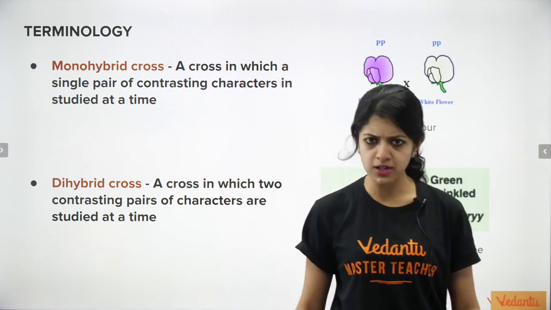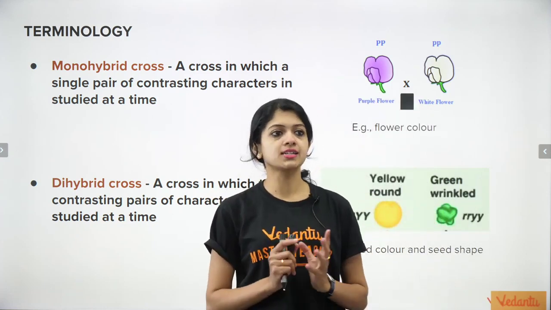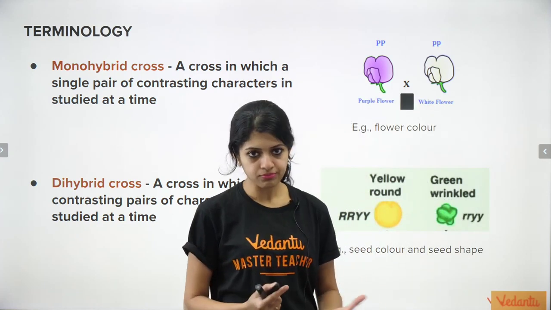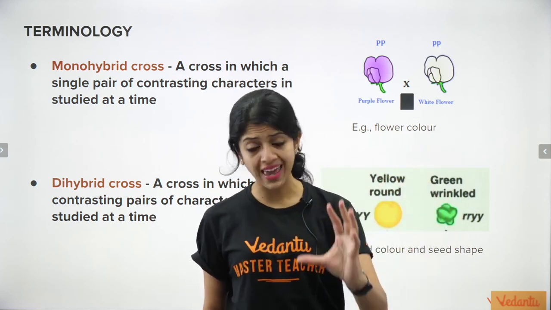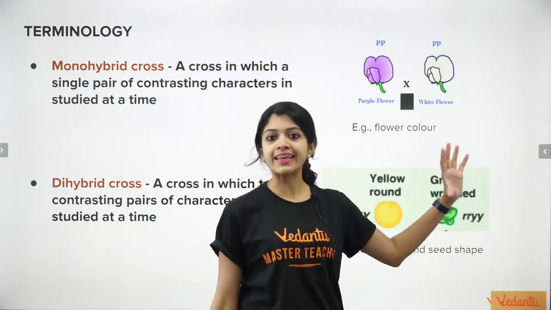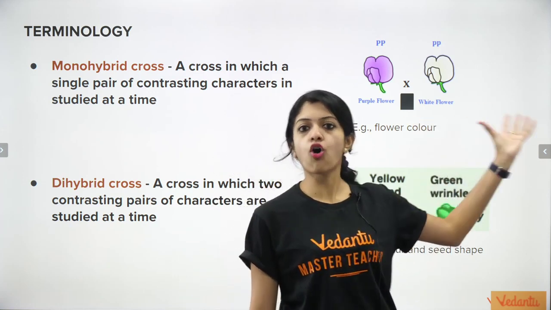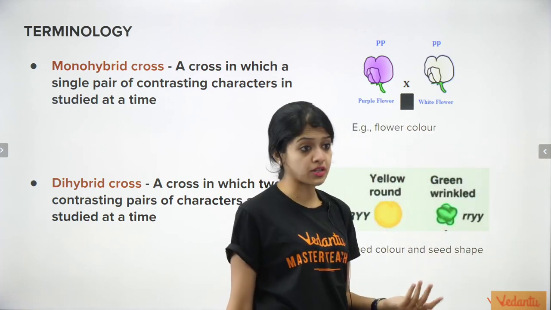Yes. So monohybrid cross is basically the cross in which a single pair of contrasting characters is studied at a time. For instance, flower color is one of the traits, one of the characters that Mendel chose during his studies in the pea plant. It can either be purple in color or they can be white in color, or different in the case of different flowers or different plants.